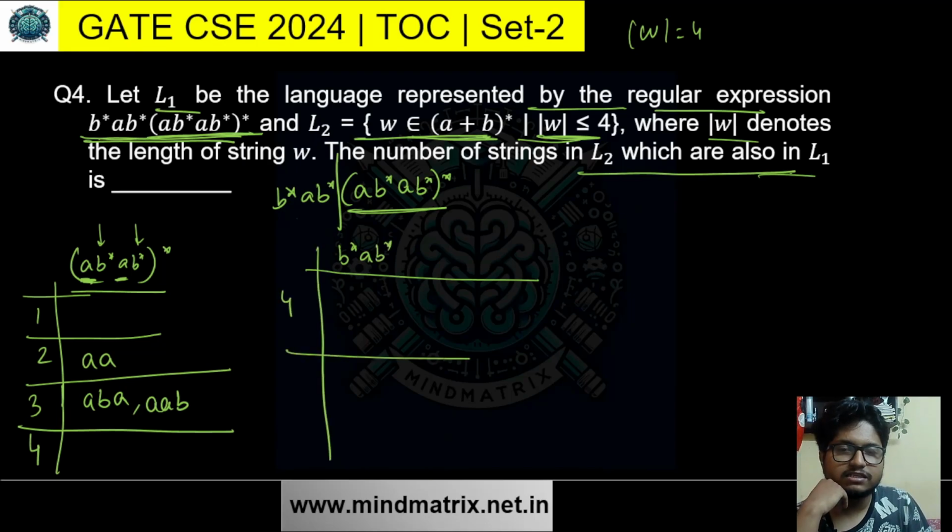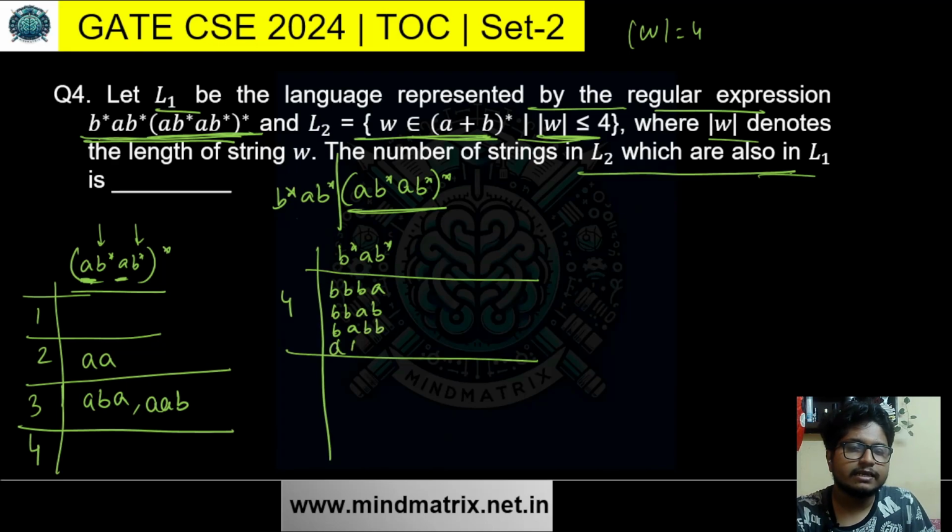Now what are the four letter strings that come from here? Let's consider this section, generating all the 4 letter strings from the left section. What will be the case? It can be B, B, B, A. So we take 3 B's from this one and none from the right one. Then 2 B's from this one, 1 from the right. Then 1 B from left, 2 from the right, and then all from the right. These 4 strings can be generated, right? But there are some other 4 length strings that can also be generated.